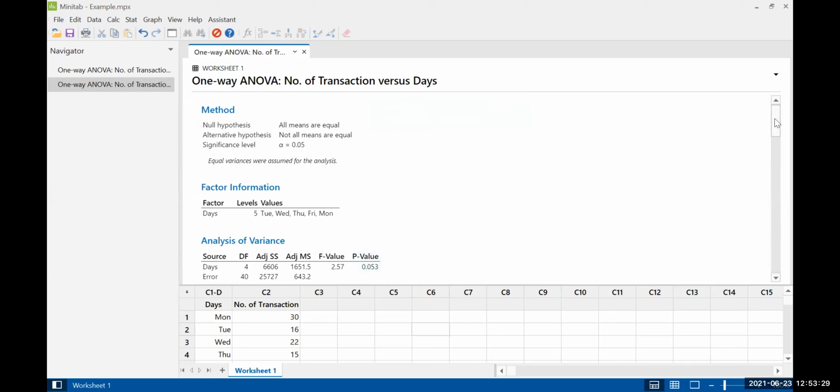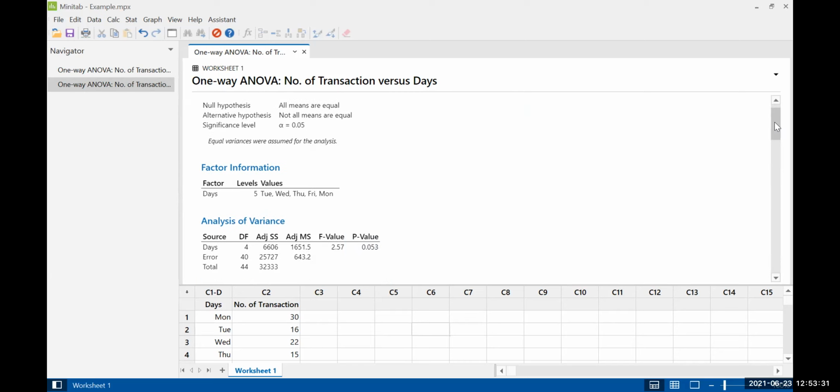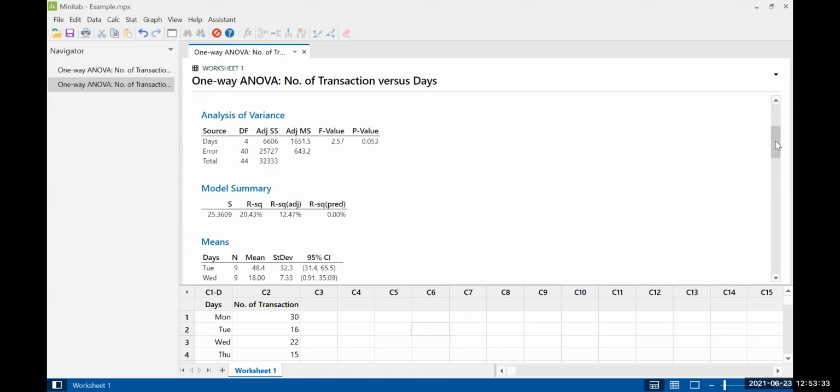If you go through some basic statistics or ANOVA document, you'll find that this p-value should be less than the significance value for rejection of our null hypothesis.